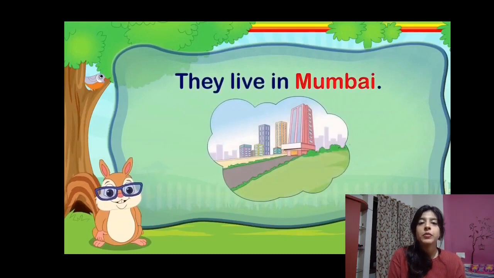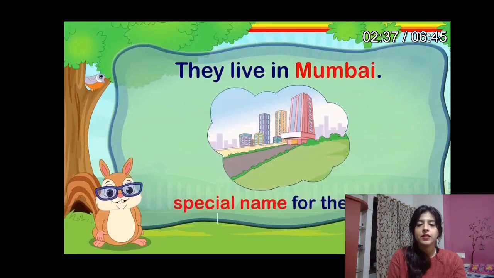They live in Mumbai. Before, we saw the example. This is a city, right? So now we have named the city. We have given a special name to a city, which is Mumbai in this example. So they live in Mumbai. As you can see, Mumbai begins with a capital letter because now we have named the city. It is a special name for a city. So it will be written in a capital letter.